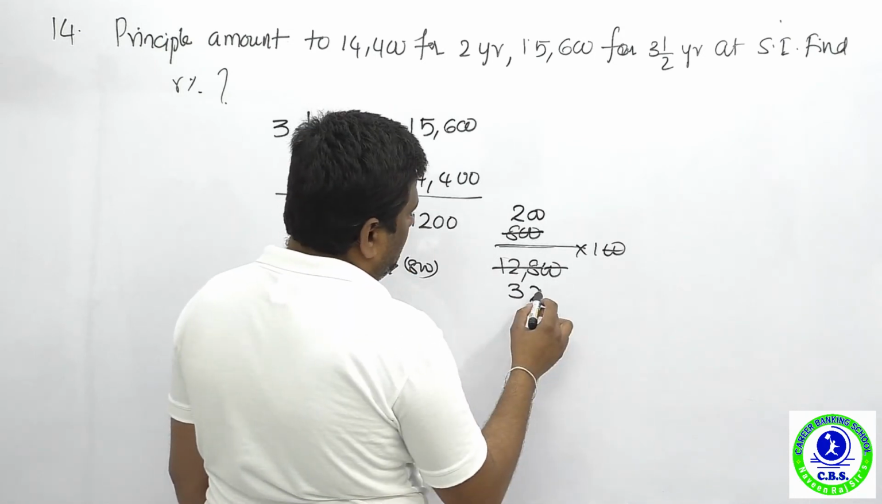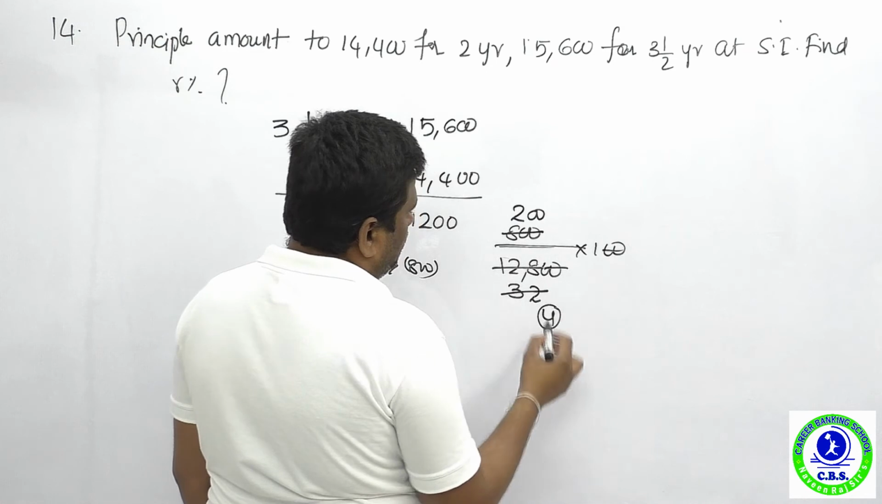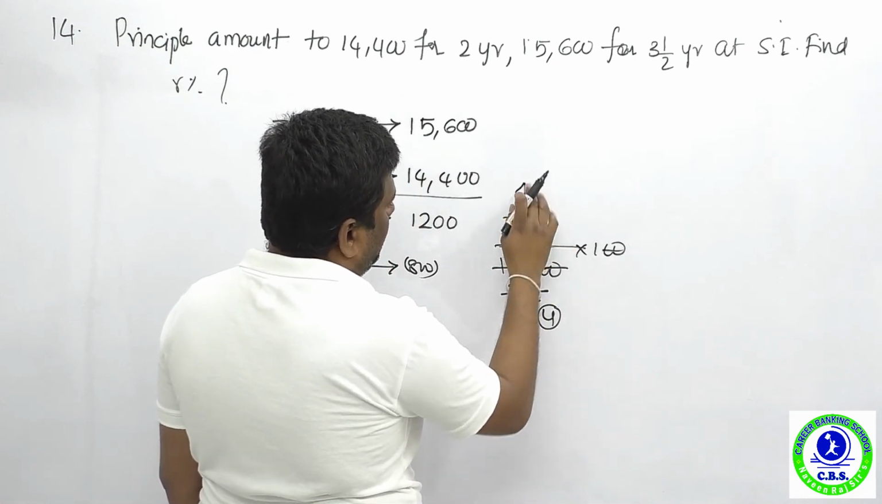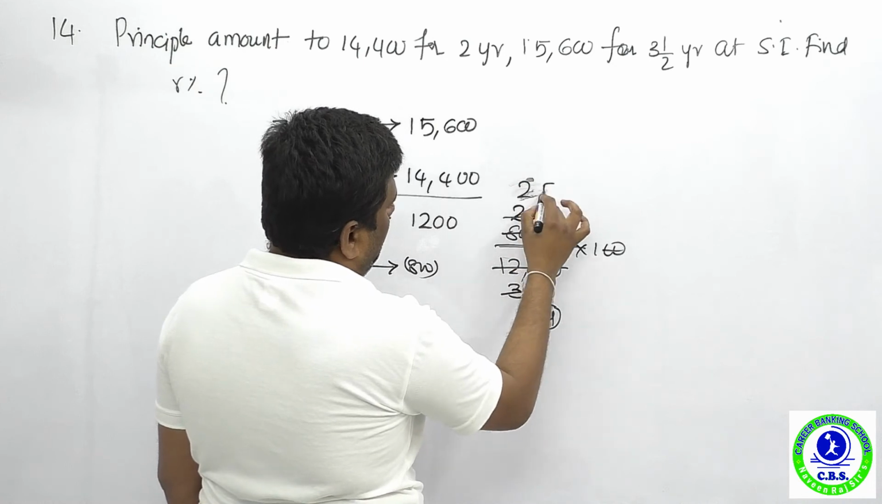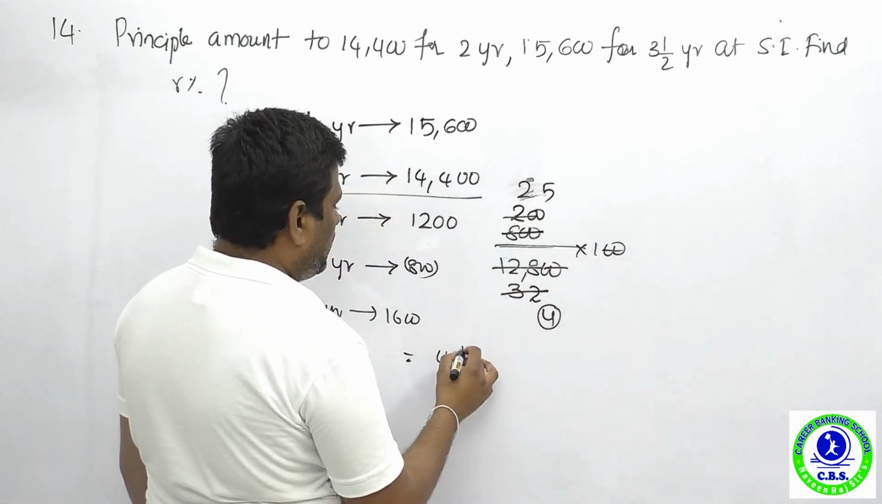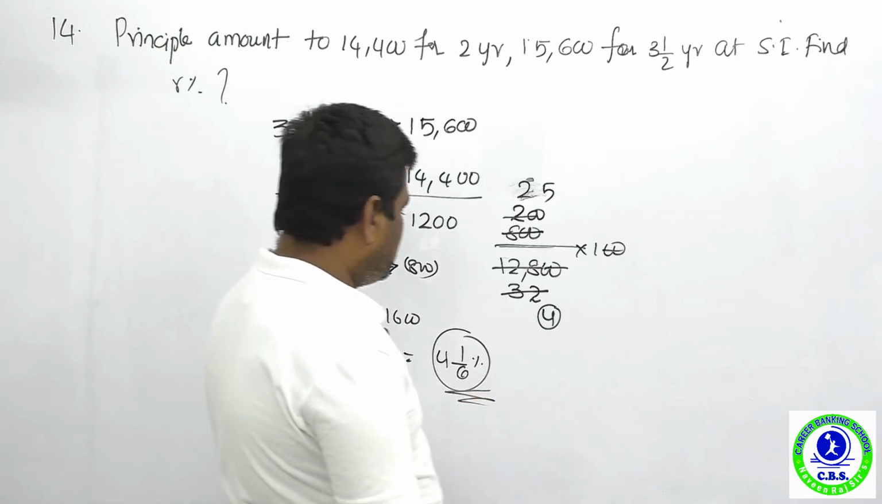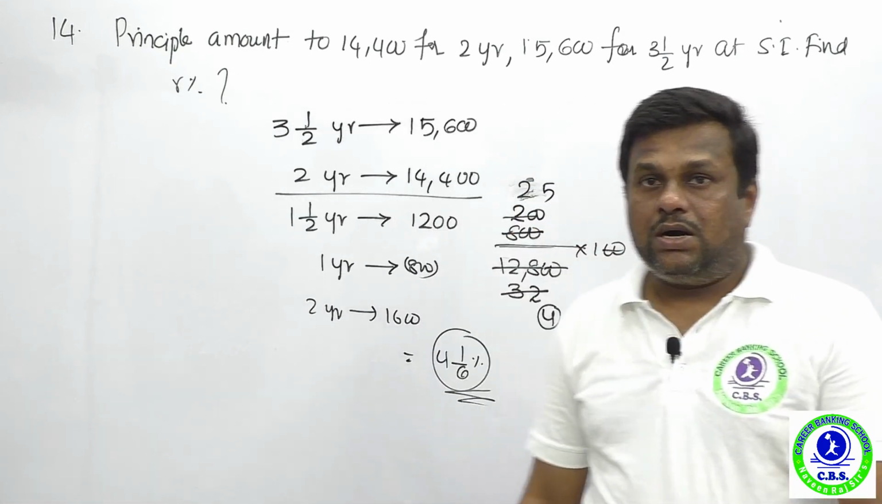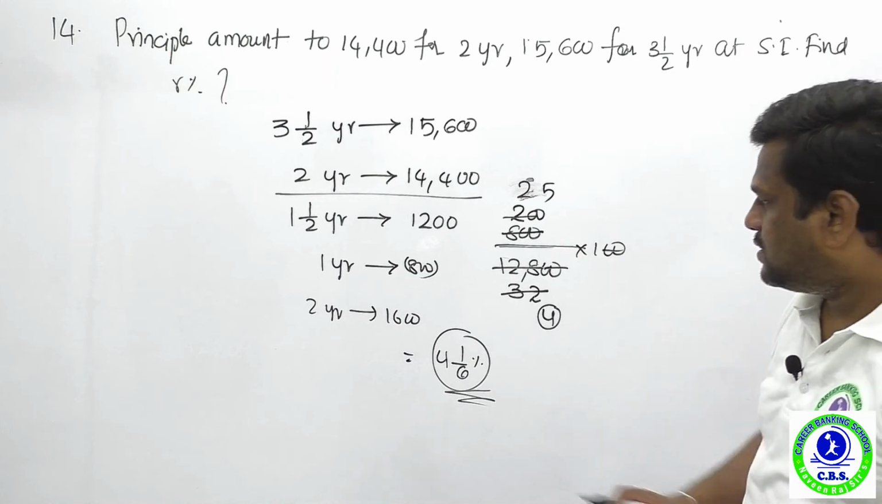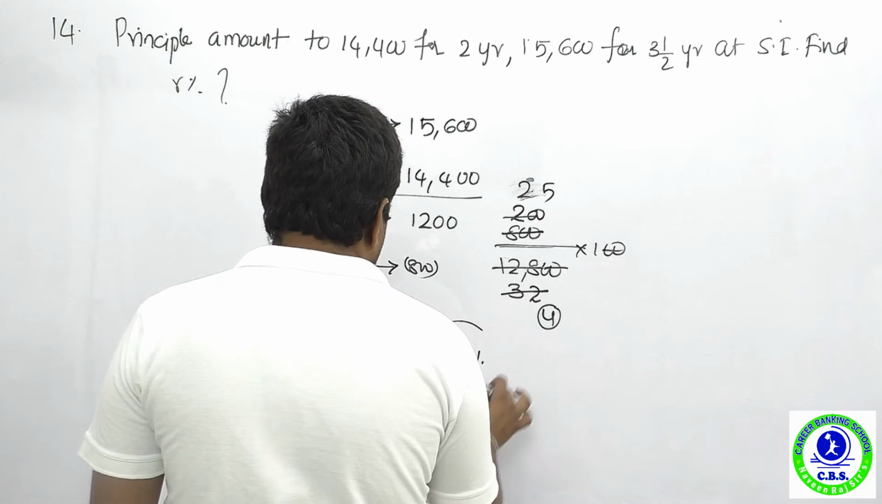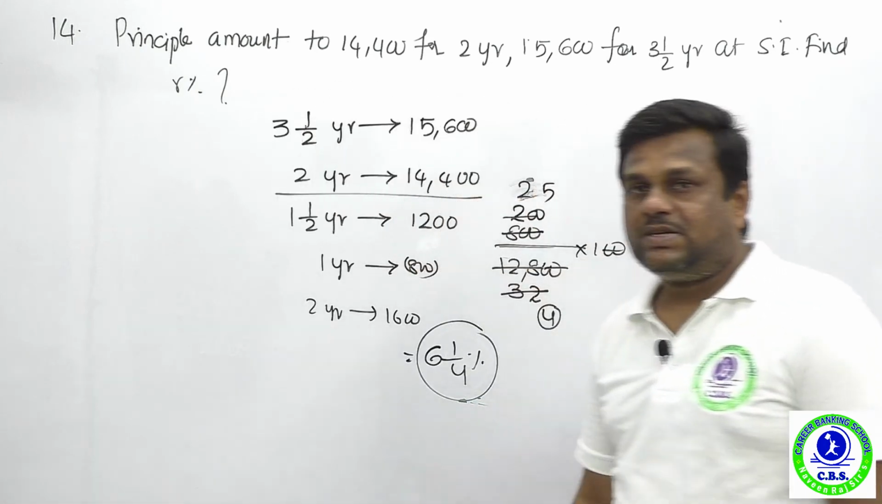Next 8 4s are 32. Okay, 8 1s are 8, 2s are 16, 25. Now 25 upon 4 is nothing but what? 6 1 by 4 percentage. What is the rate of interest? 6 1 by 4 percentage. Nothing but what? 6 1 by 4 percentage. So 6.25% is absolutely the right answer.